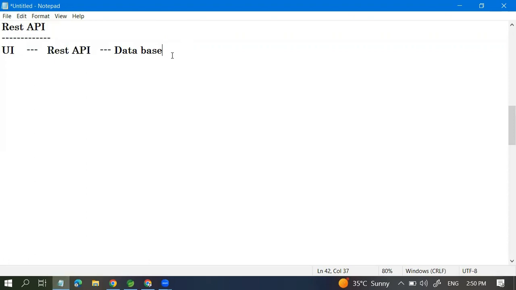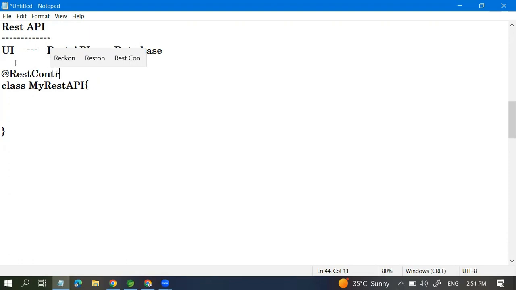So how we are creating a REST API is basically, we don't want to talk about the UI, but we need to talk about the database and REST API. So what we can do is we can create one class, which is my REST API, and we can annotate that class with the REST controller. So REST controller is one of the annotations which provide the flexibility to access this particular class's endpoint, which is HTTP method, with the UI side directly.